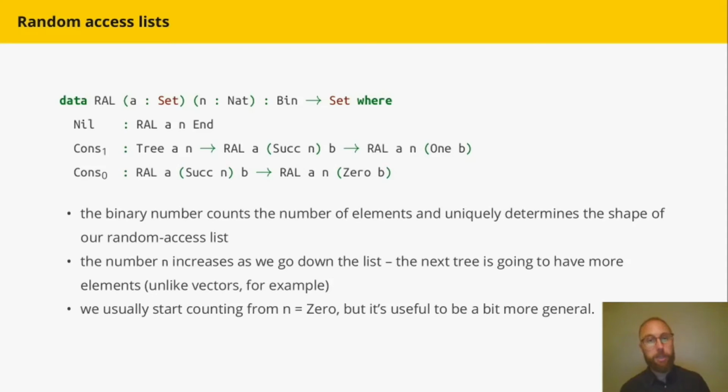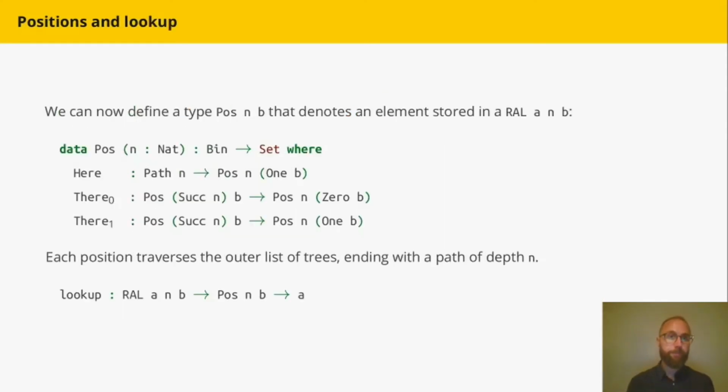Here n counts up as we go down the list, because there are increasingly deeper trees as we go down the list. And typically we consider random access lists starting with n is 0, but it's good to be a little bit more general sometimes.